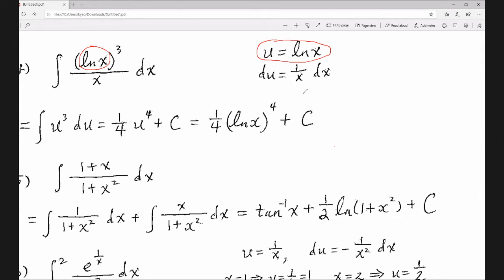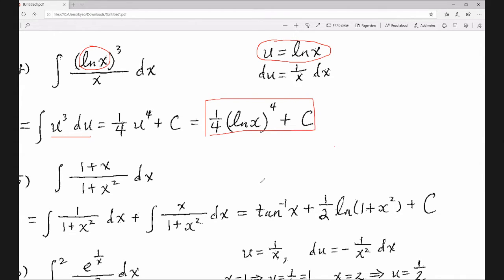So what's du? du is the derivative of ln(x), which is 1 over x dx, right? Now you can write everything in terms of u, because ln(x) is u, so u cubed, and 1 over x dx is du, right? Now it's easy to find the antiderivative for u cubed. It's 1/4 u^4. Now you replace u back by ln(x). So this is the final answer.